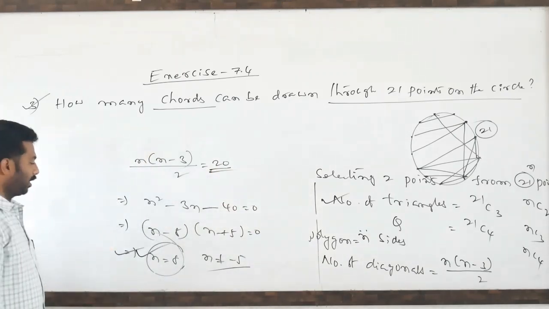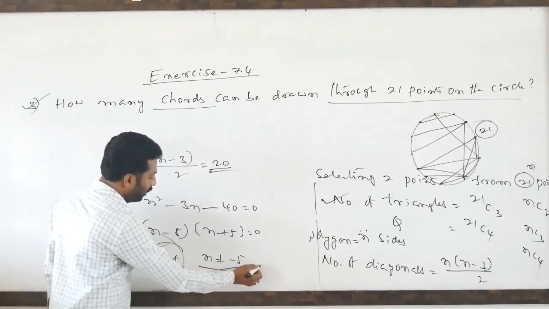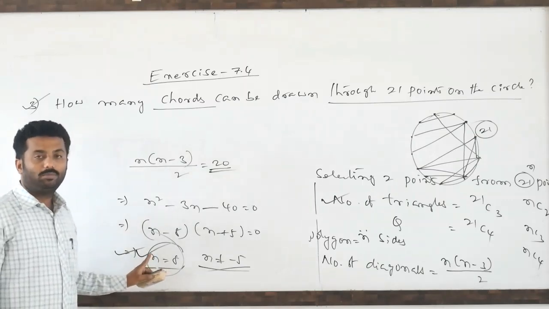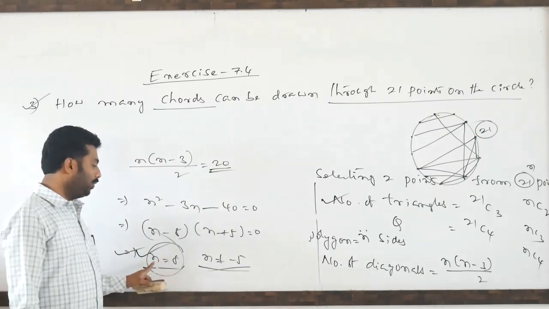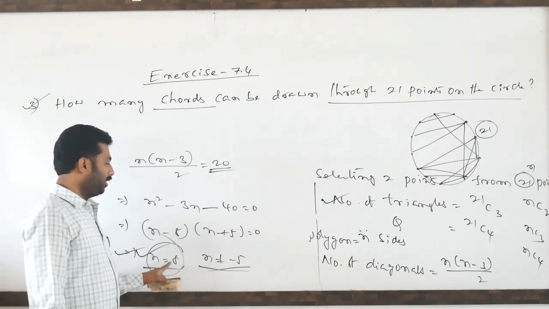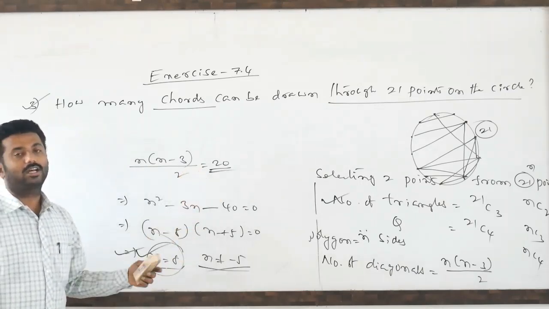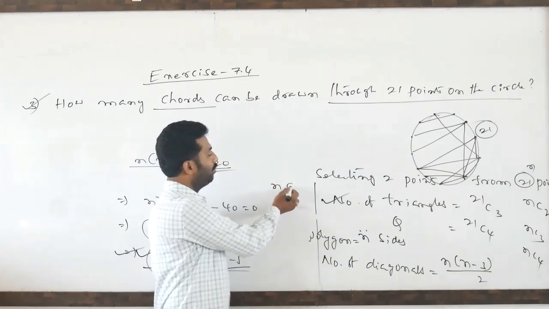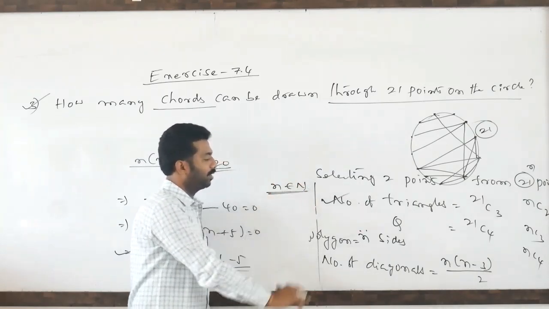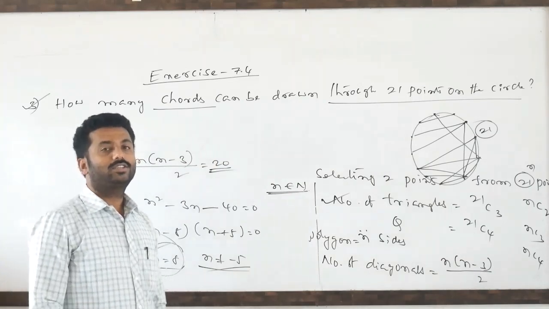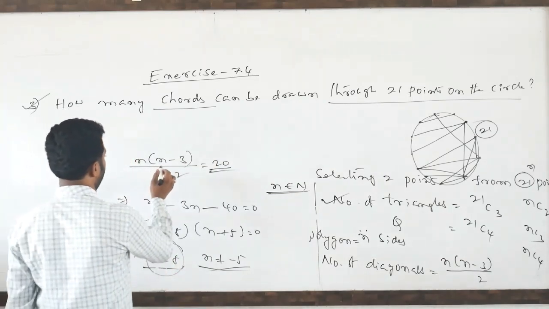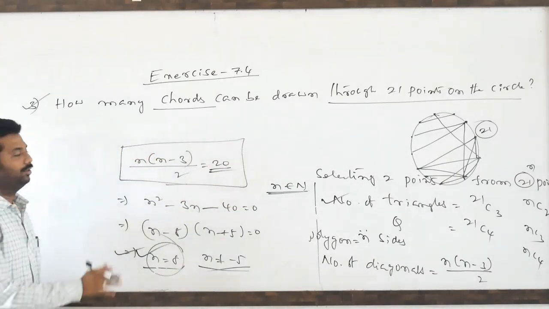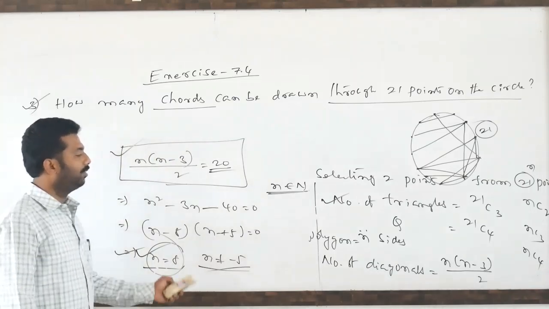So like that we have to calculate. Suppose here the n value you are not getting as a positive natural number, then we can say that there is no polygon existing like that, whether 20 diagonals are there, 30 diagonals are there, or 17 diagonals are there. Like that we have to take. So compulsorily the n value we should get is a natural number. Other than a natural number means such a type of polygon does not exist. We have to answer that. These types of questions are most important from the entrance point of view, so you remember these formulas.